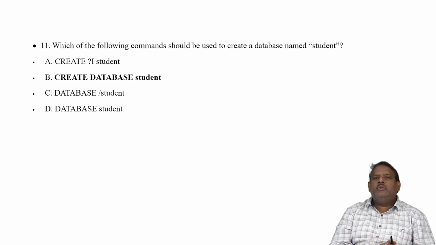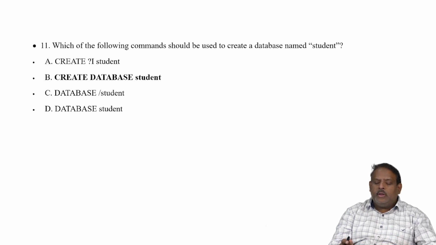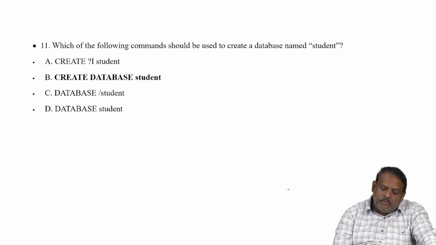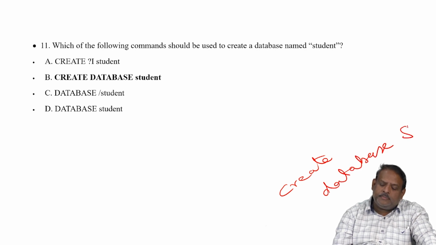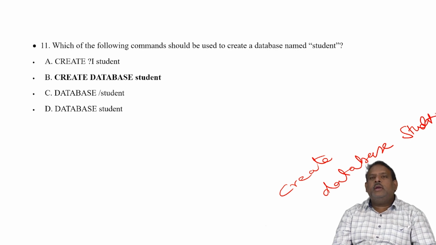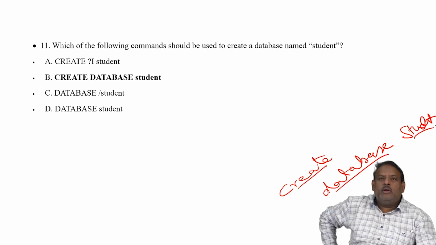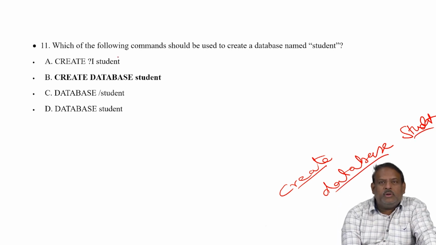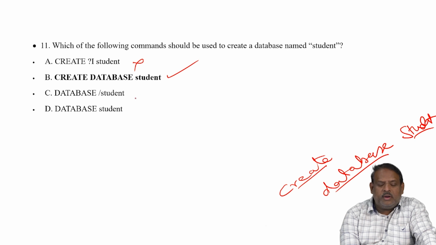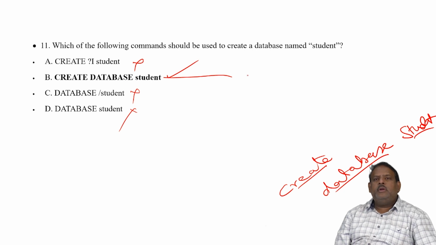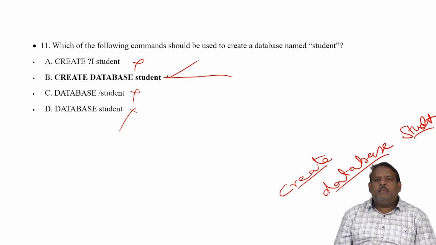Which of the following commands is used to create a database by name student? In order to create a database by name student, we need to use the syntax create database student. In order to create a database, we use the command create database and the database name, student here. Now you will see create question mark 1 student, wrong answer. Create database student, right answer. Database slash student, wrong answer. Database student. So the right option is option B, that is create database followed by the database name.